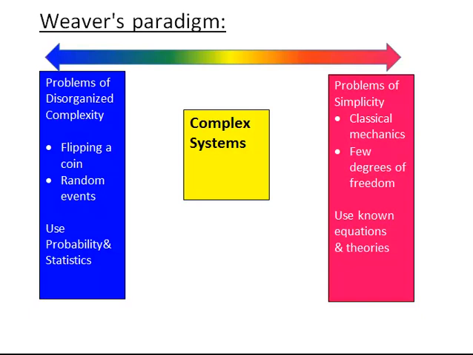On the other end of the spectrum, we have problems of simplicity, and these problems don't have much randomness in them at all. They have very few degrees of freedom, things like classical mechanics. Over here, we've got known equations and theories, and we plug and chug our way through those sorts of things. Complex systems lie somewhere in the middle, and the idea here is that complex systems aren't totally random, right? There's enough structure so that things self-organize, but there is enough randomness that properties can emerge that weren't there before.